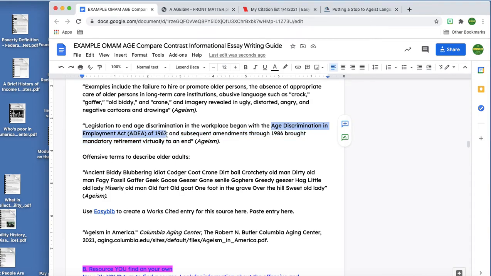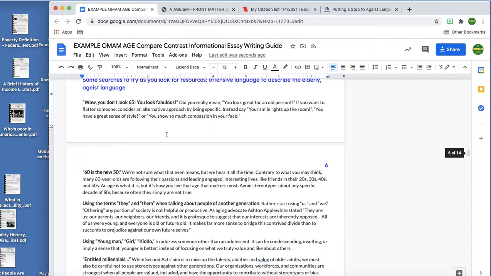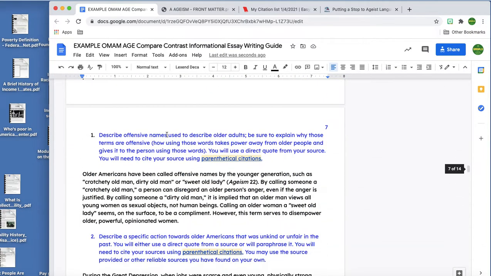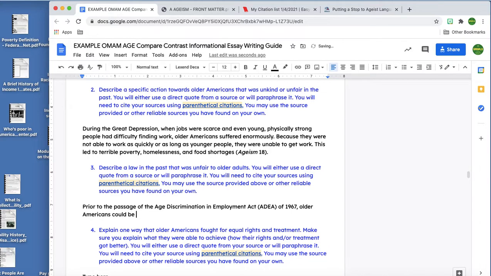Okay, so I won't actually have to put quotation marks around it, because it's just the name of legislation that was passed. It's not a direct quote. It's kind of hard to describe why that would be, but that's what you would do. Of 1967, older Americans could be forced into retirement by their employers when they reached the age of 65.